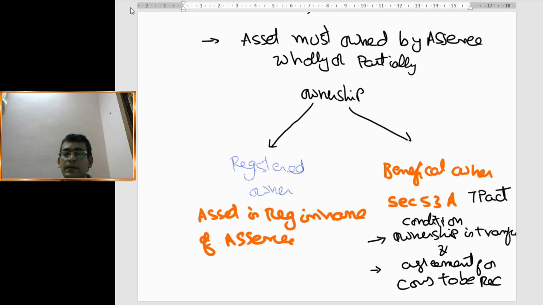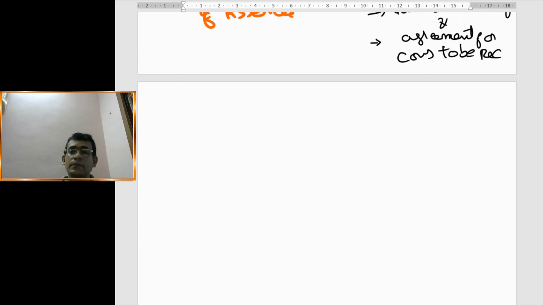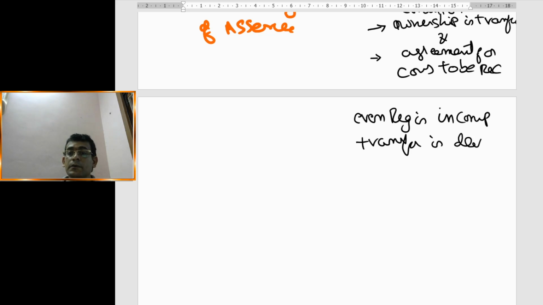Whether you have received the consideration or there is an agreement for receiving it, if these two conditions are complied with, the Act says that even if registration is incomplete, the transfer is deemed to be completed.